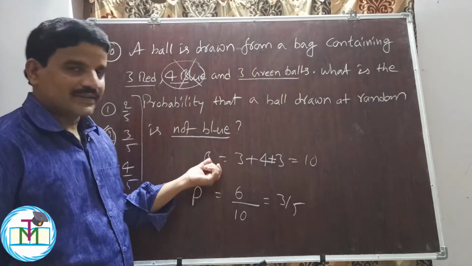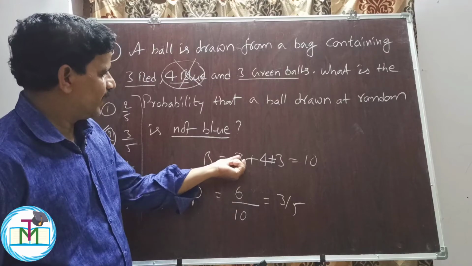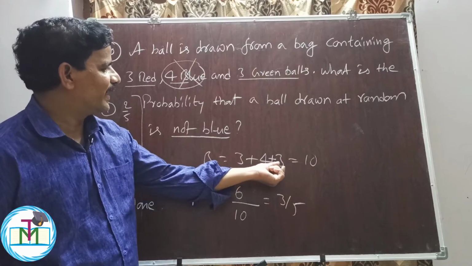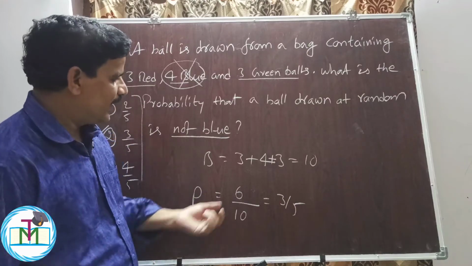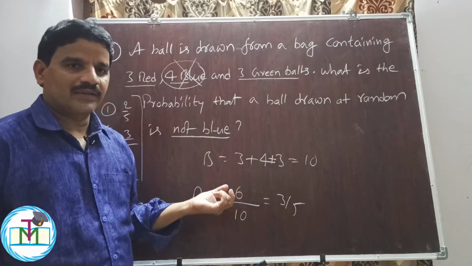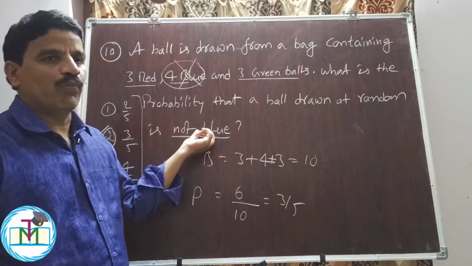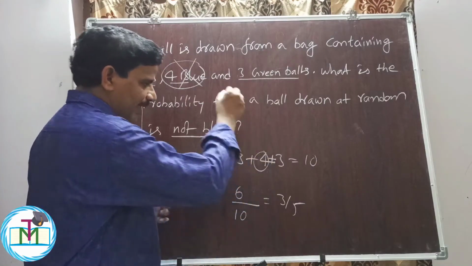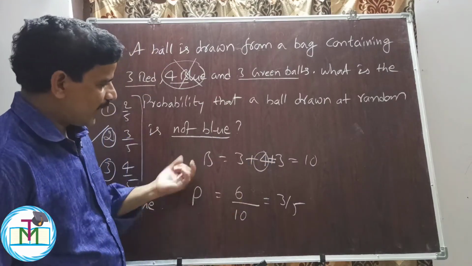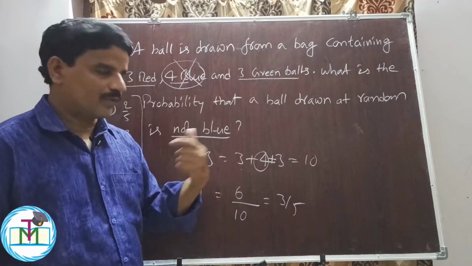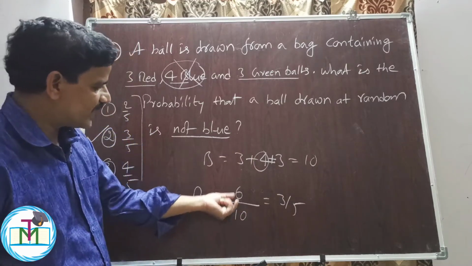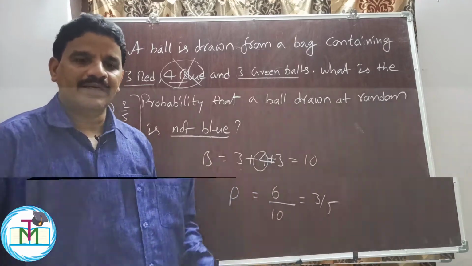So here the bag contains 3 red balls, 4 blue balls, and 3 green balls, total 10 balls. When we draw a ball, it can be any color, but I don't want a blue ball, so I am neglecting these 4. Therefore I have 6 chances and 6 balls. I have to get a ball from those 6 balls. Therefore 6 by 10, 3 by 5, is the right answer.